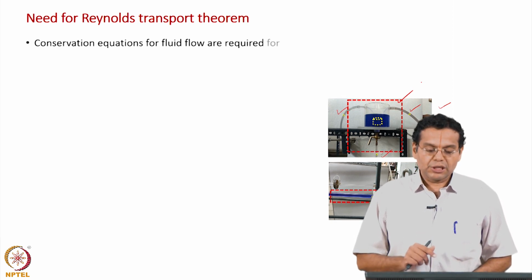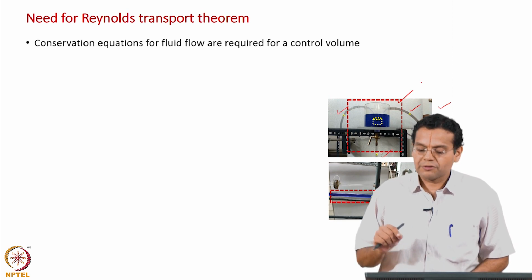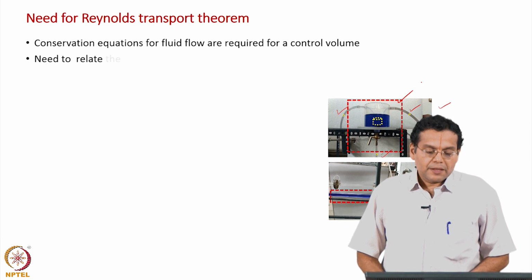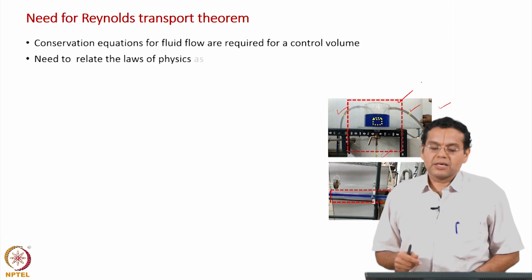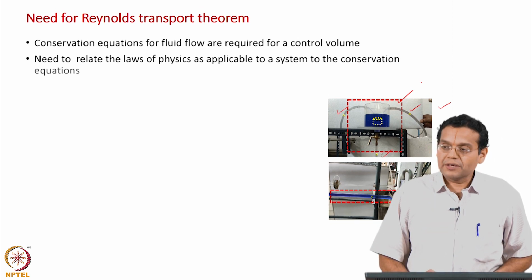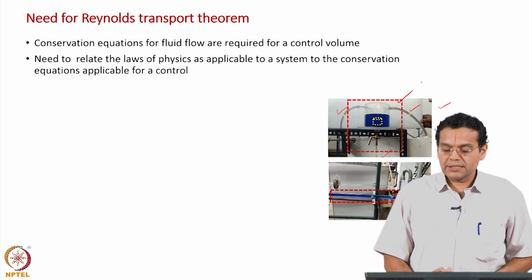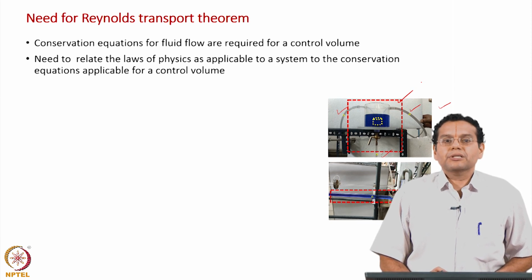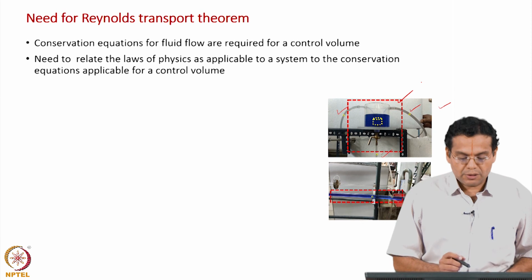So, conservation equations for fluid flow are required for a control volume, as we have seen. Now, the laws of physics, as we have seen in the last slide, are all stated for a system. So, we need to relate the laws of physics as applicable to a system to the conservation equations applicable for a control volume.